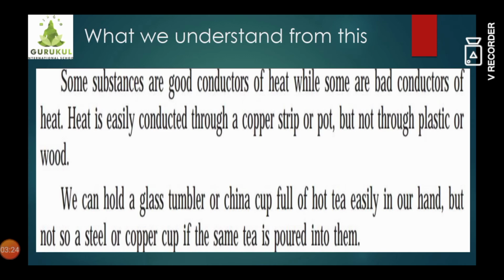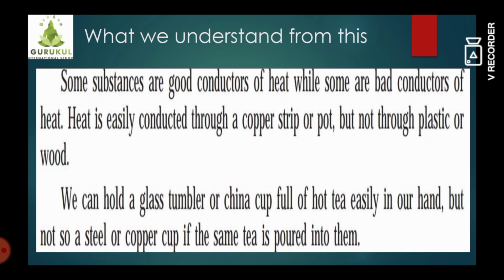So what we have understood from these students is that some substances are good conductors of heat while some are bad conductors of heat. Heat is easily conducted through a copper strip or a pot, but not through plastic or wood. Students, you might have observed that we can hold a glass tumbler or a china cup full of hot tea easily in a hand, but not a steel or a copper cup if the same tea is poured into them.